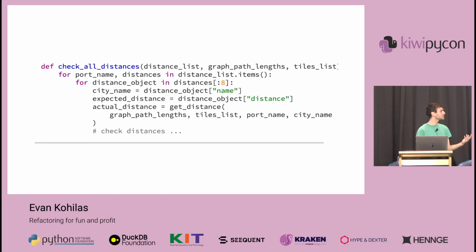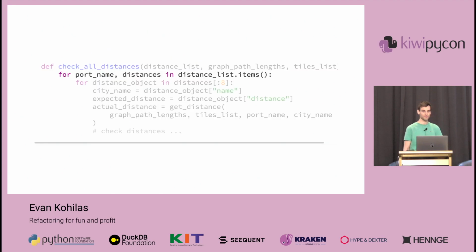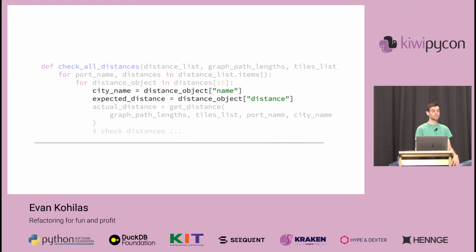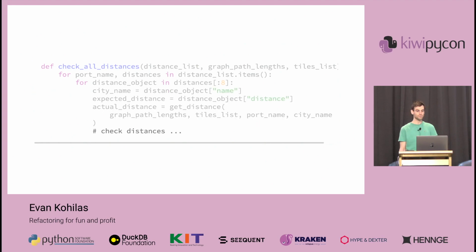Well, let's take a look at this distance checking function. We'll see that we iterate over the distance list and get the port name. And then we'll iterate over all the distances to get the city name and the expected distance before then calculating the actual distance, for which we'll check against the expected distance and so on.